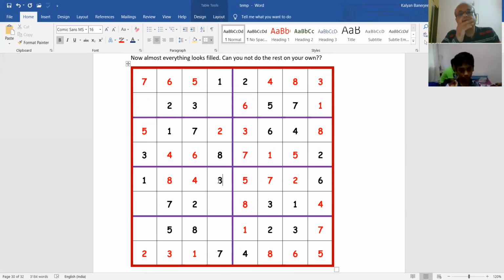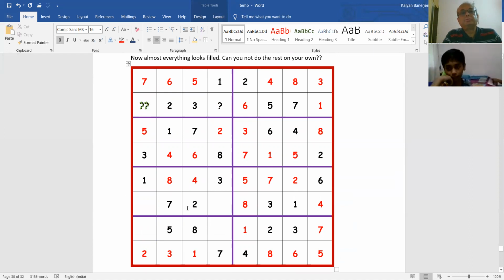This is how we had filled in. So now very little is remaining. What will you fill in here? Which is 4 and 8.